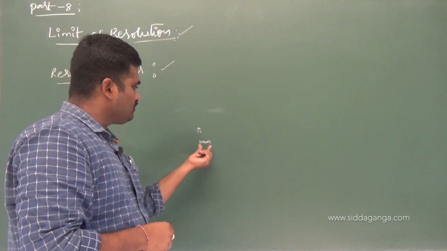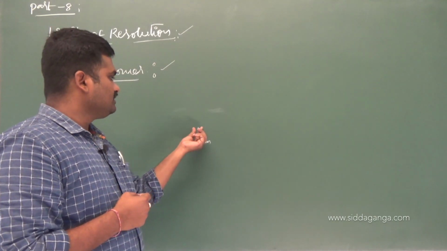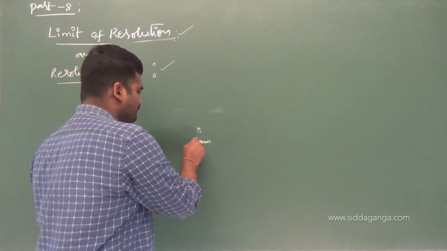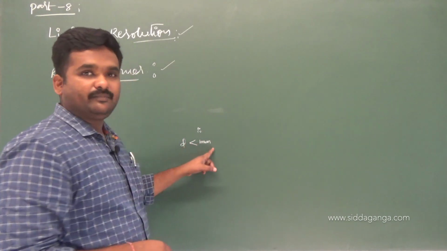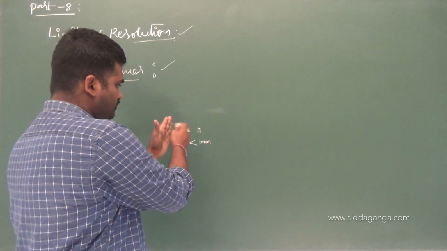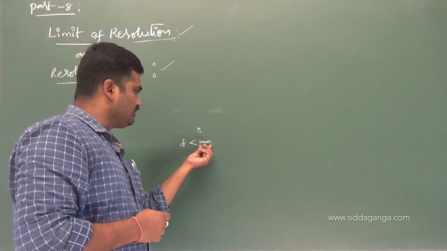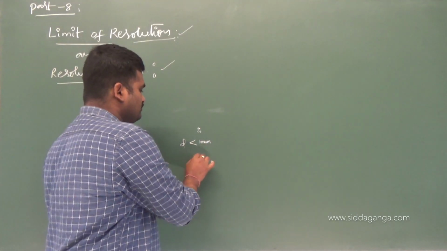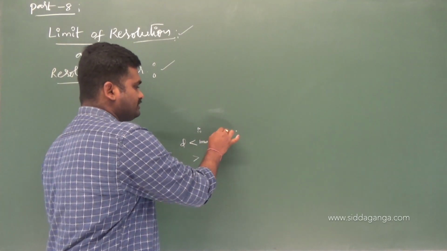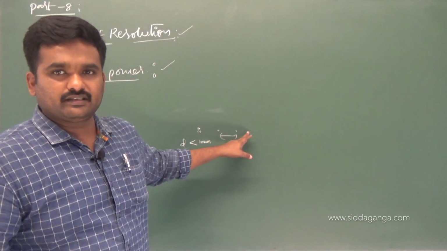So if you are not able to see them as two distinct objects, for example, if the distance between them is less than 1 mm, and you can only see them separately from 1 mm. If it is greater than 1 mm, definitely you can see them as two distinct objects.